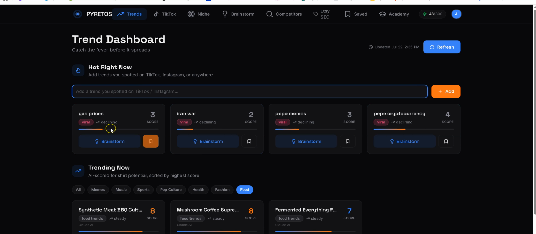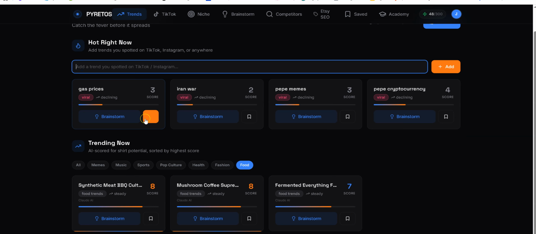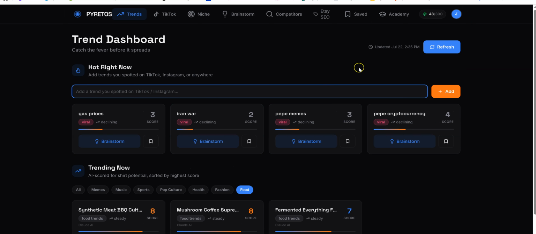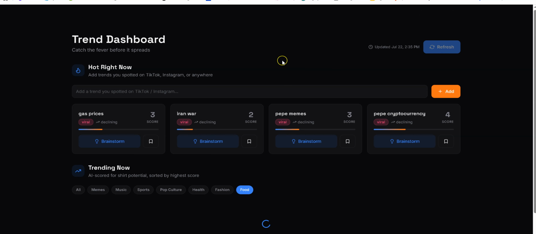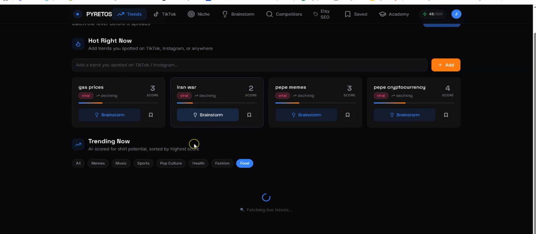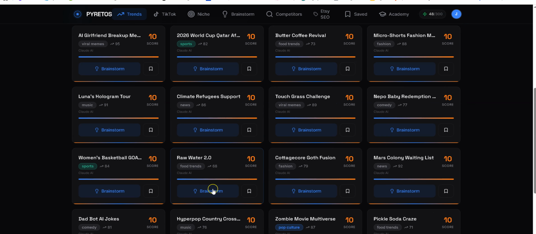Still not too hot. So, I mean, I'm sure you'll see something at some point where you search it and it probably would be a good score. I had something the other day I searched and it had a good score. I can't remember what that is at the moment. But you can really heavily rely on the AI of Pyratos to provide you with more and more good ideas. So if you click refresh here, you can just keep clicking it and it might come up with a couple of the same ones from the last search, but generally it'll give you a lot of different ones.